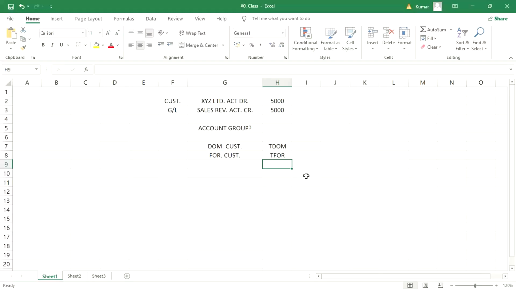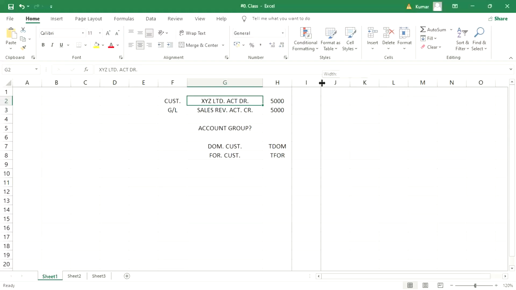With the help of account group, what kind of controls are there? Only two controls. The fields of customers: for domestic customers a different field setting may be required, and for foreign customers a different field setting. That can be controlled.